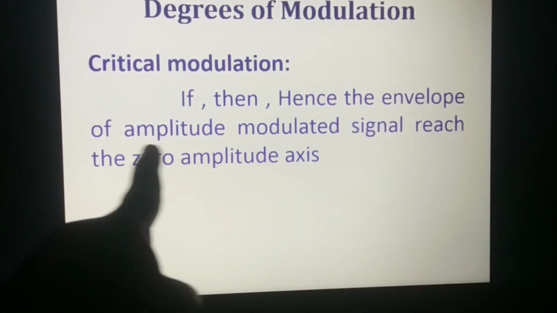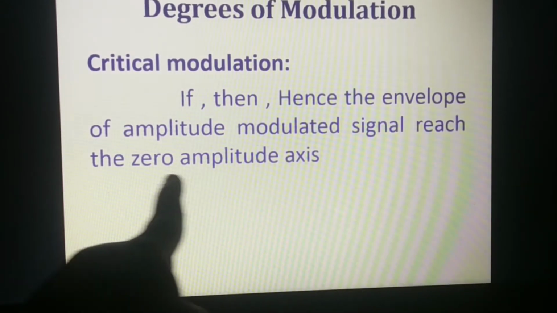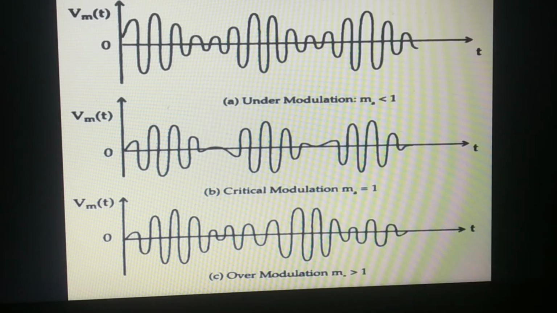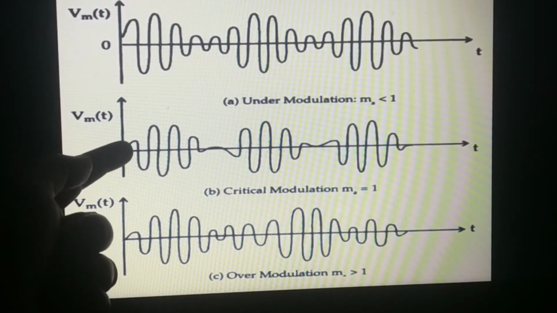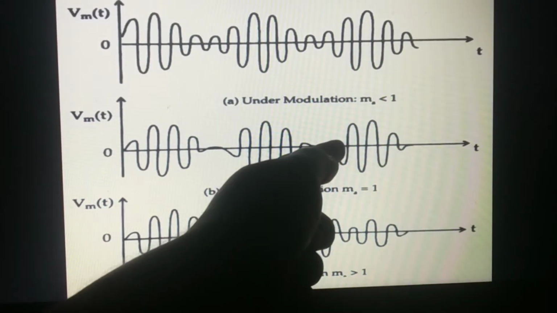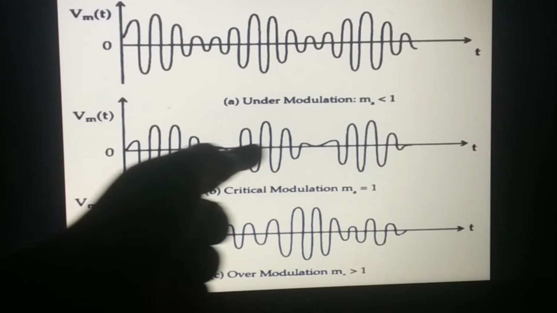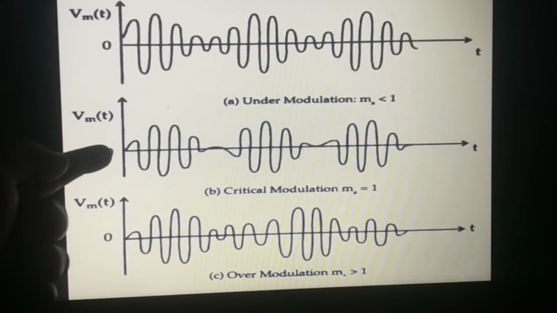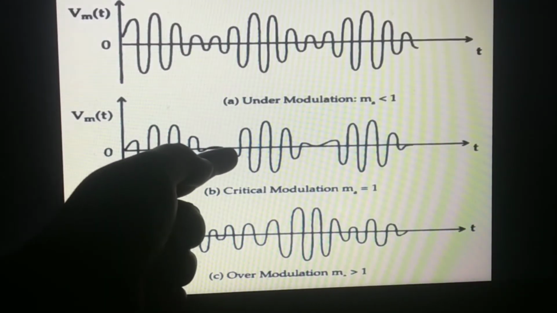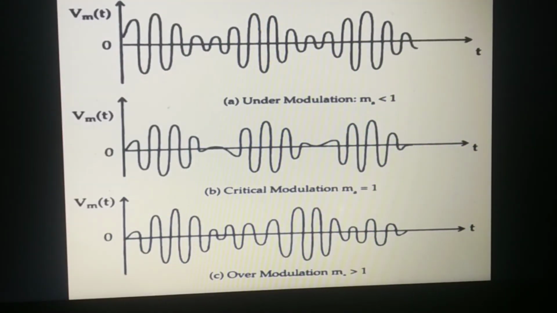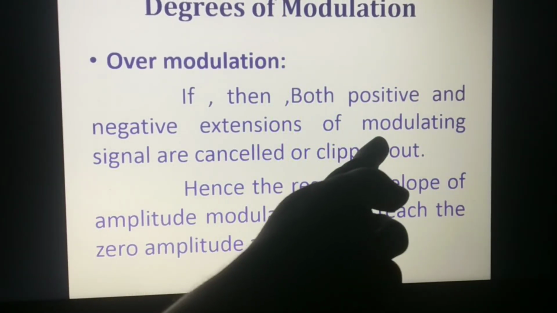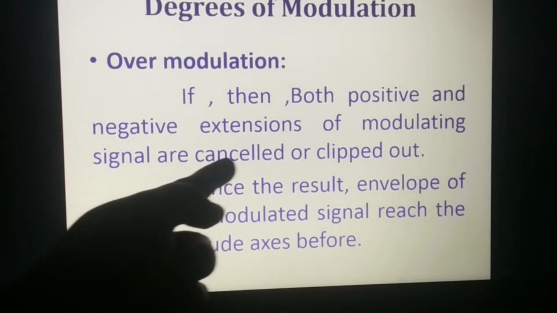The envelope of the amplitude modulated signal reaches the zero amplitude axis. See the waveform of critical modulation. The envelope of the amplitude modulated wave reaches the zero amplitude axis. This is the zero reference line, the zero amplitude axis line. So the envelope of the AM wave reaches the zero amplitude axis. It is called critical modulation. Both the positive and negative extensions of the modulating signal are cancelled.